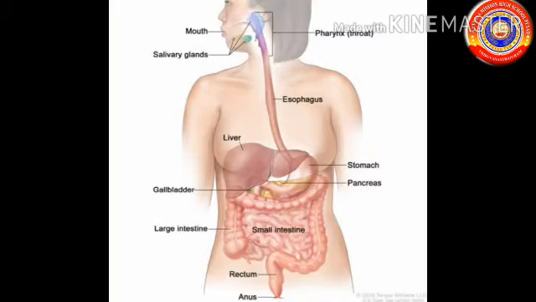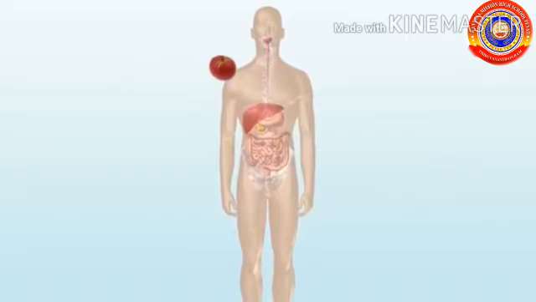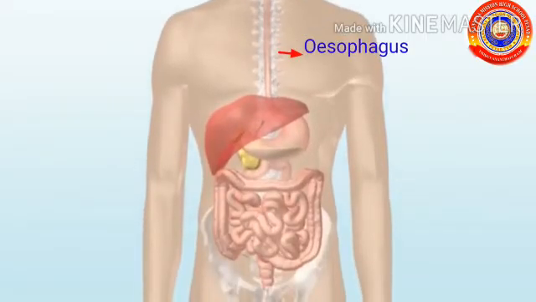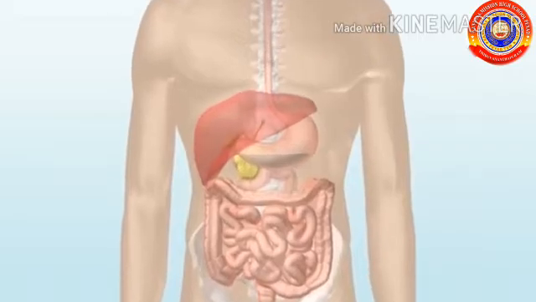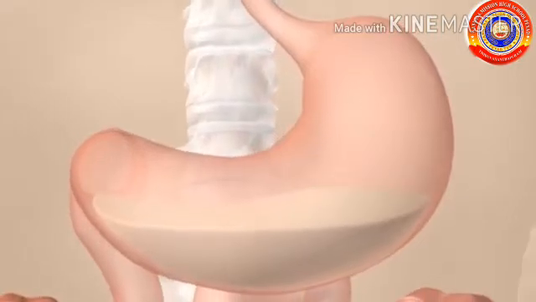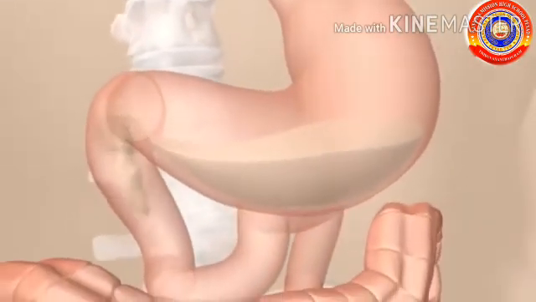Children, the digestive system consists of organs that are important for digesting food. These include mouth, esophagus, stomach, small intestine, large intestine, rectum, and anus. Food reaches the stomach from the mouth through the esophagus. It is the wave-like movement of the esophagus which enables this. This is called peristalsis. Due to the movement of the stomach wall, food is rendered paste-like inside the stomach.